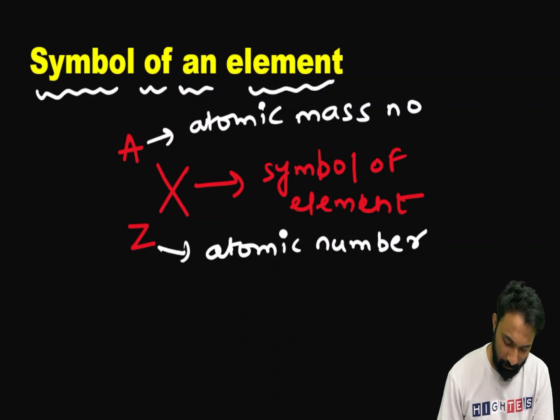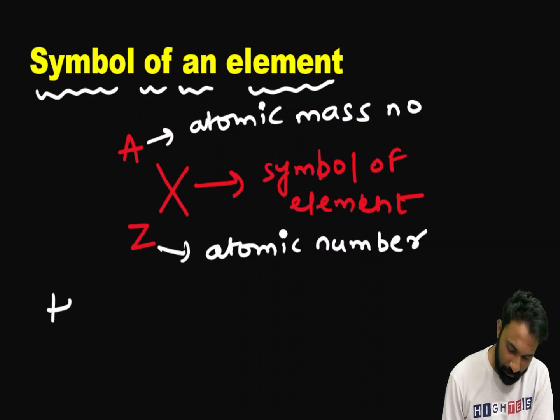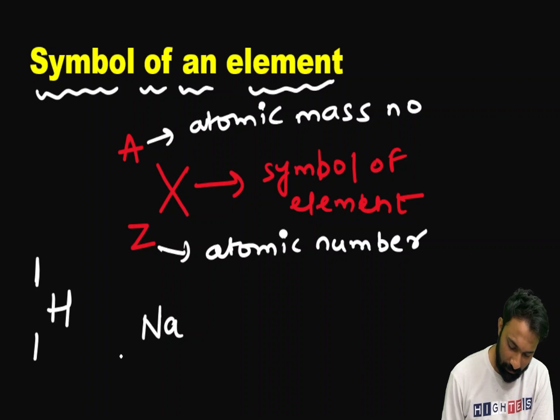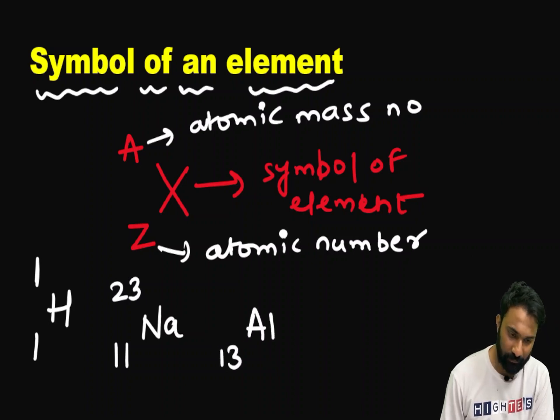Clear? Let me show you an example. If you want to express the hydrogen atom, we represent it in this manner. The symbol of the hydrogen atom is H, its atomic number is 1, and its atomic mass number is 1. Now for sodium, the atomic number is 11 and its mass number is 23. For aluminium, its atomic number is 13 and its mass number is 27.